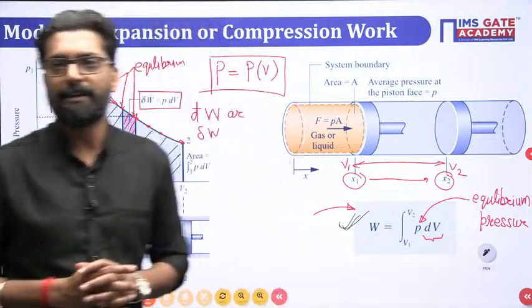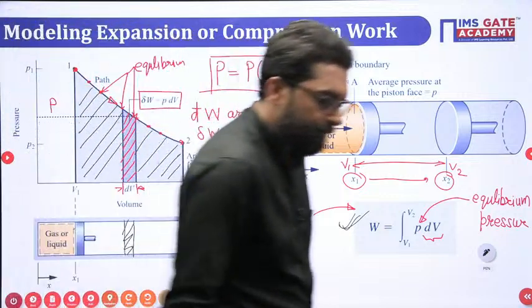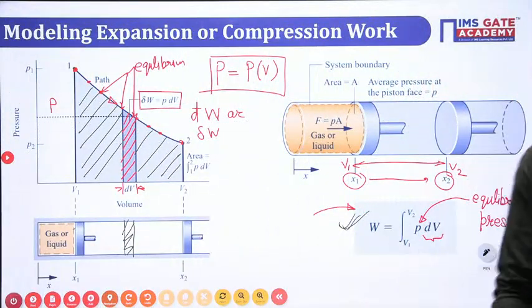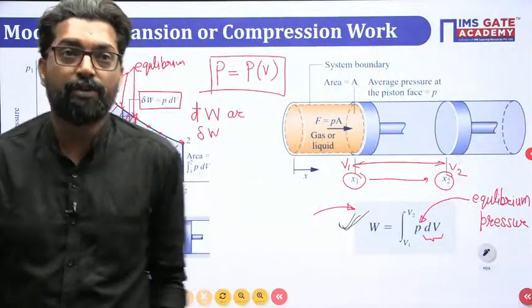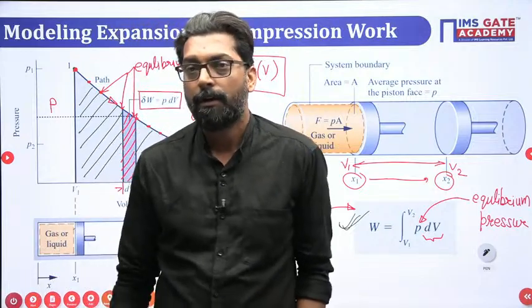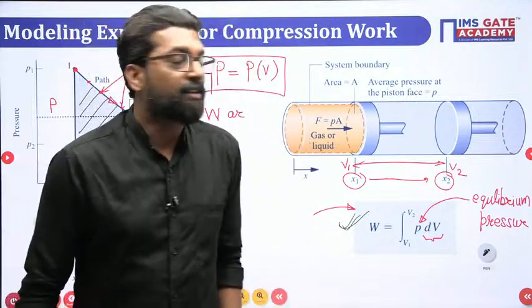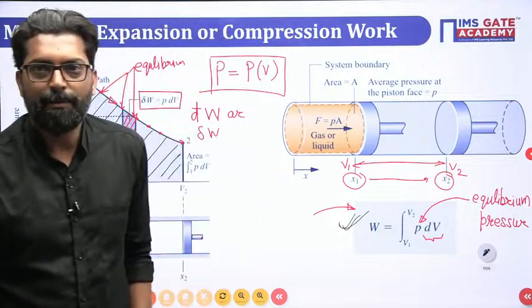What is your option, beta? Please tell me. A is only closed system, B is only open system, C is closed and open system, D is for simple compressible substance. These are MSQ, more than one option is correct. Please tell me, everyone.